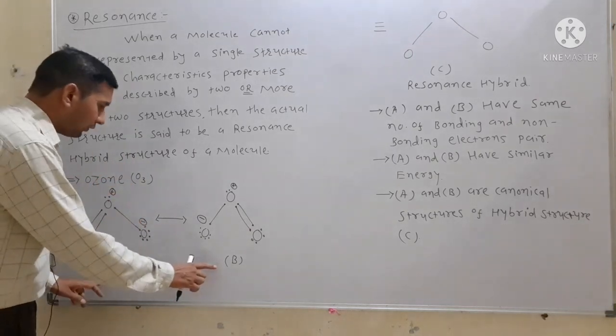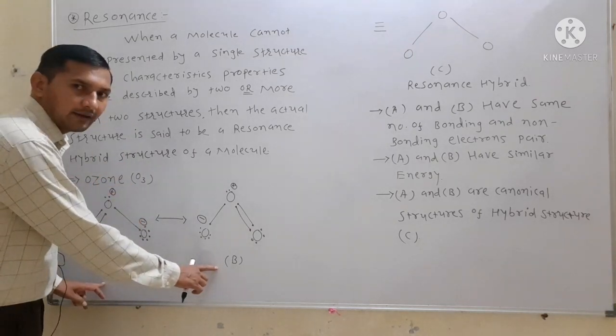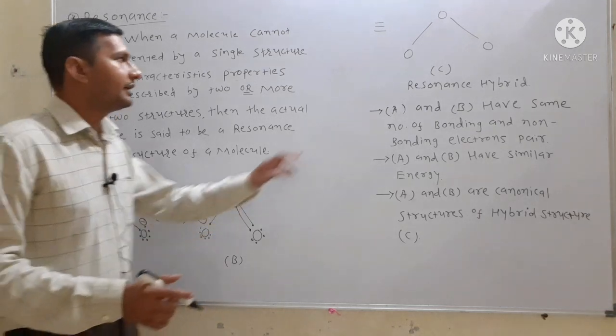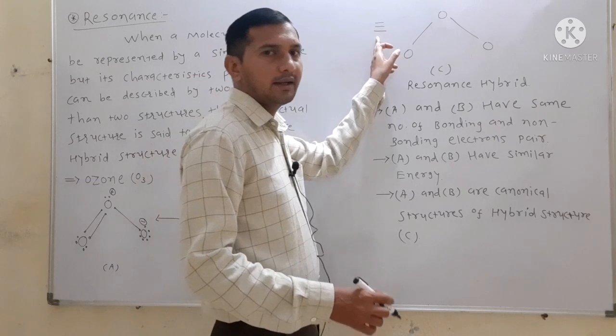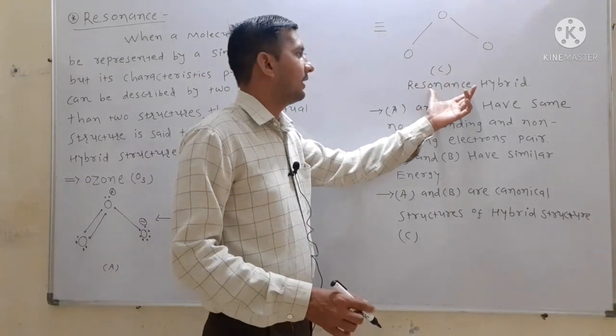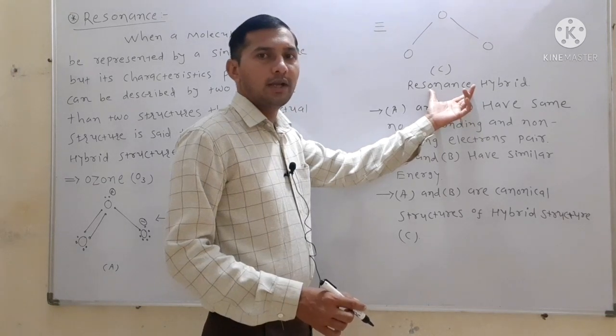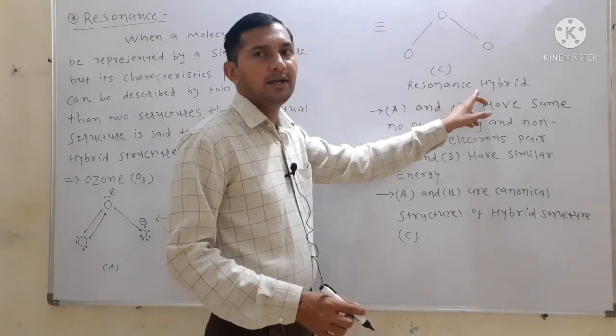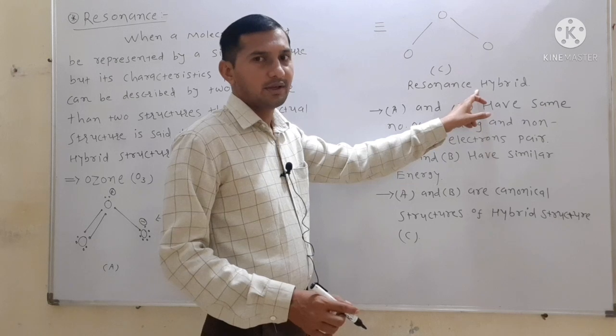If we draw a mixing of these two canonical structures A and B, we get the equivalent structure C. This structure C is known as the resonance structure or resonance hybrid structure.